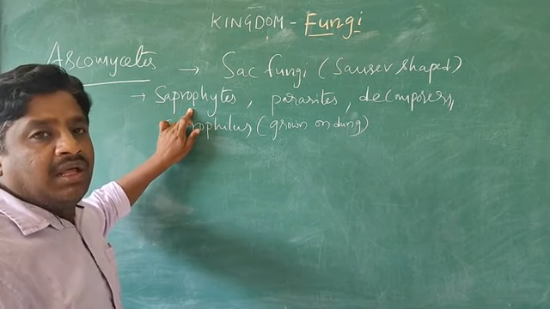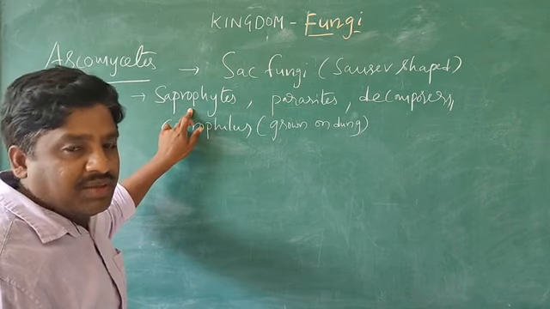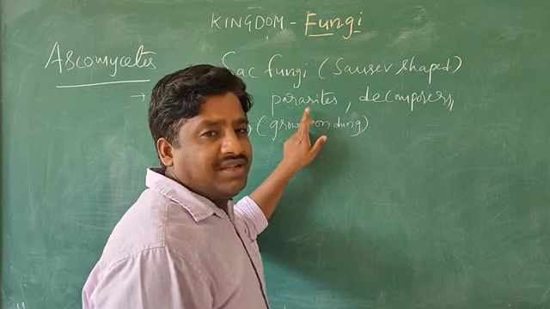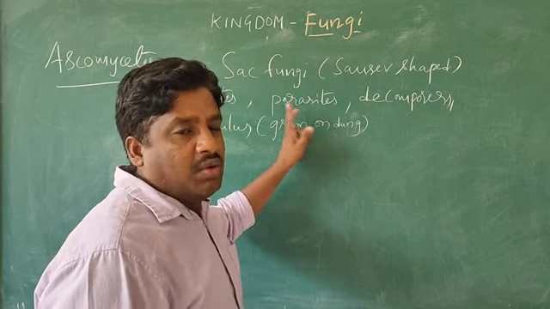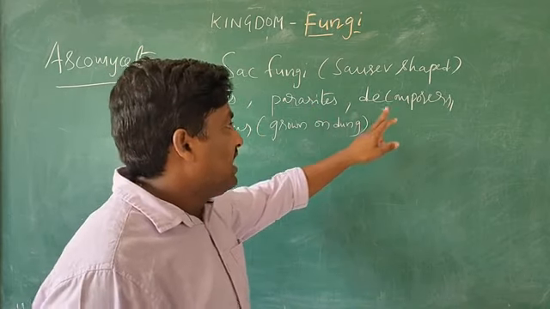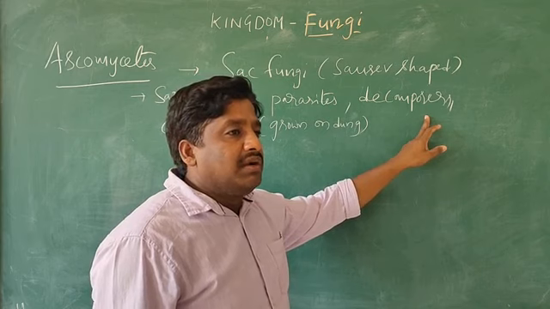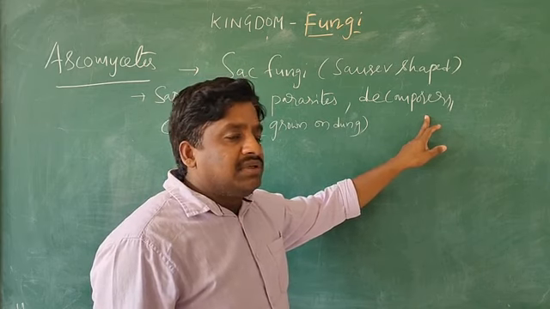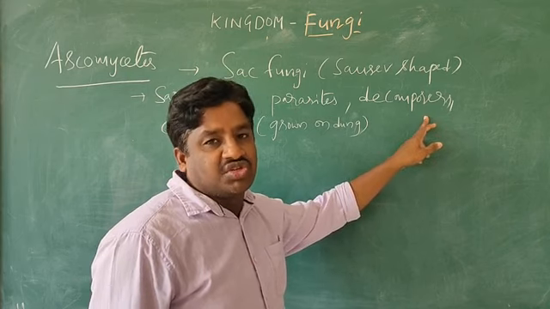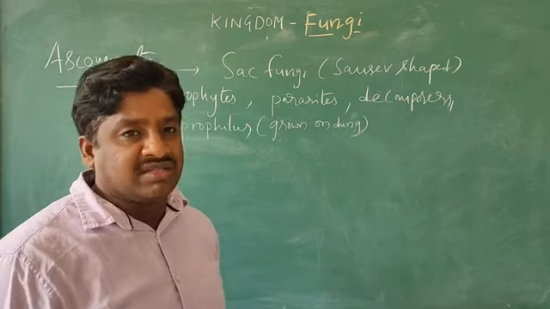That means these organisms live on dead and decayed substrates. They absorb the nutrients from them. Parasites live inside or outside the body, like in a mammal. Decomposers break down the organic nutrients present in dead substrates and convert them into inorganic parts.